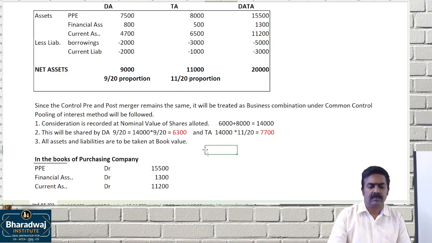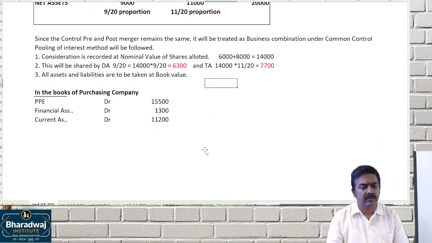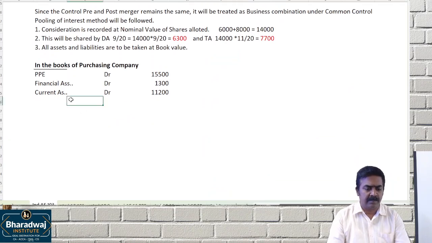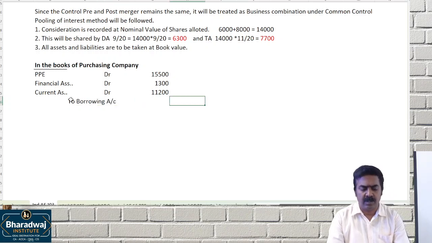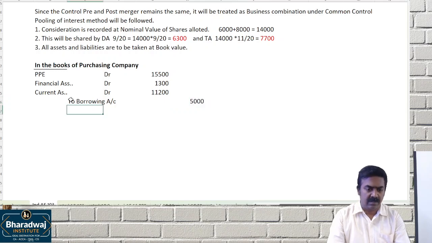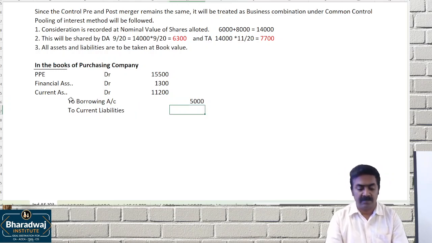What are the liabilities? Borrowings account, total 5,000. To current liabilities, total 3,000.